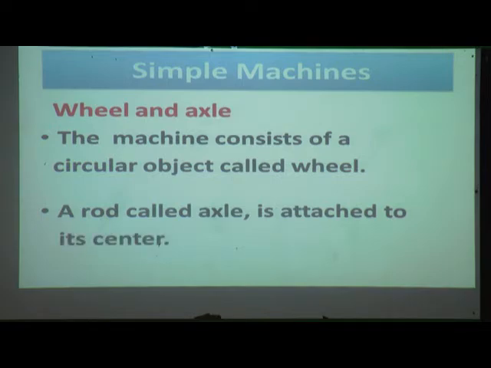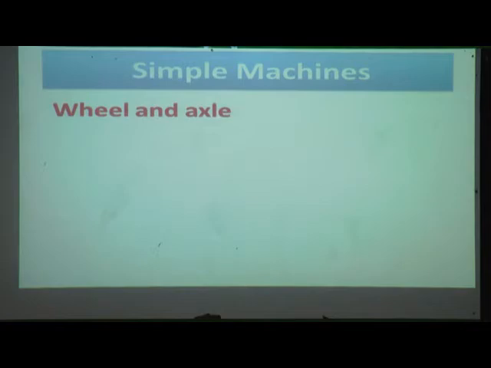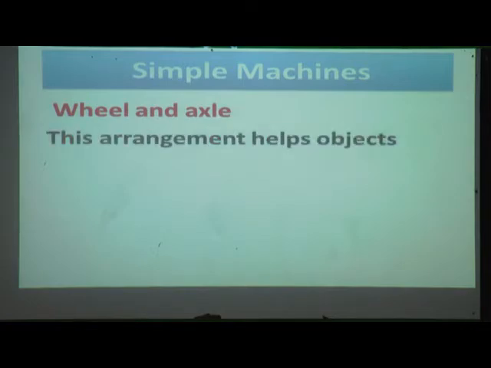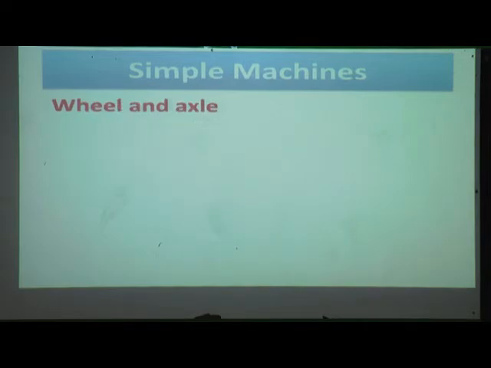Means that round part is called wheel and the rod is called axle. This arrangement helps objects move easily. Yes, because of wheel and axle, we can move objects easily.